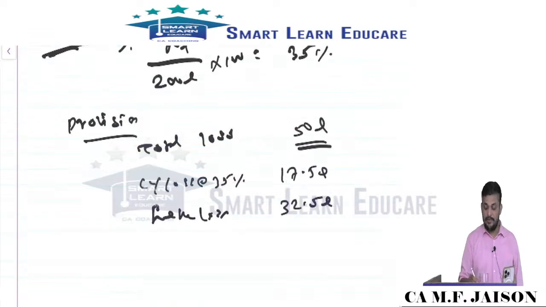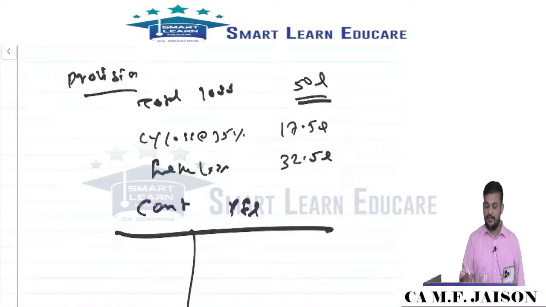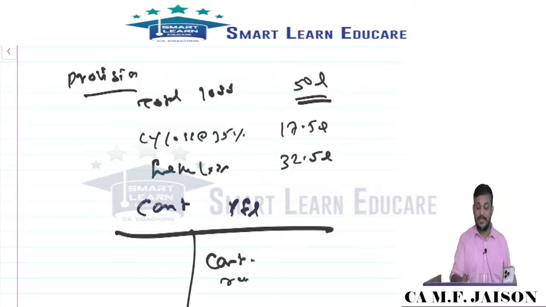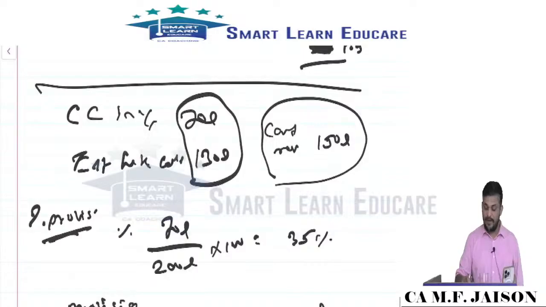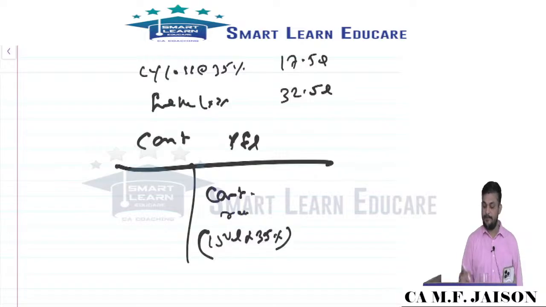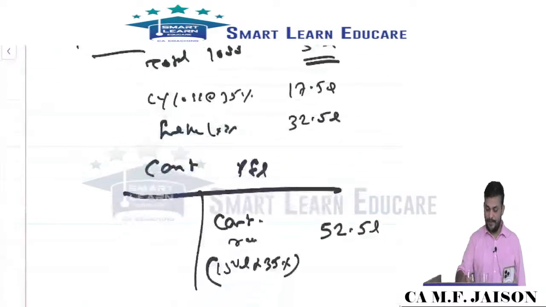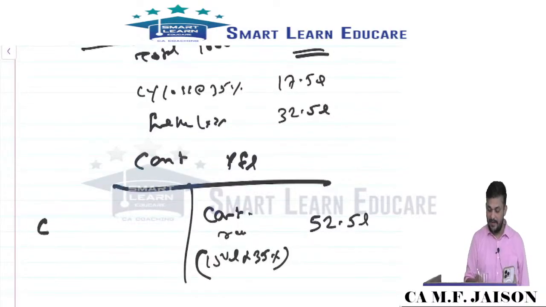How to account this in the contract P&L? In the contract P&L you will show contract revenue. Contract revenue only proportionate you will show. How? It is 150 lakhs into 35%. So it will come to 52.5, I think so. Just confirm, my dear friends. Then contract cost is 70 lakhs.